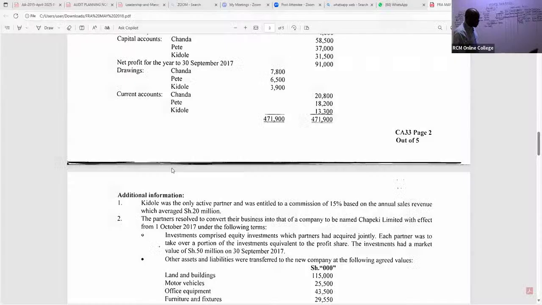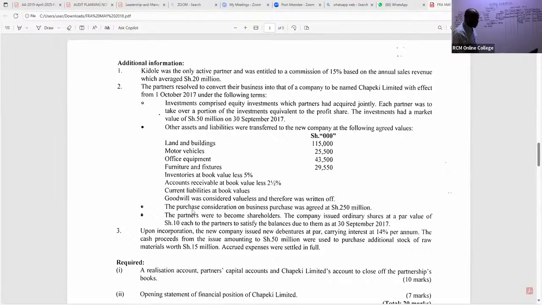Now, ladies and gentlemen, we continue. So look at this note. The purchase consideration on business purchase was agreed at 250 million. That's 250,000, we have been cutting 3 zeros. So remember that purchase consideration will be debited to the new company being formed, and you credit your realization.